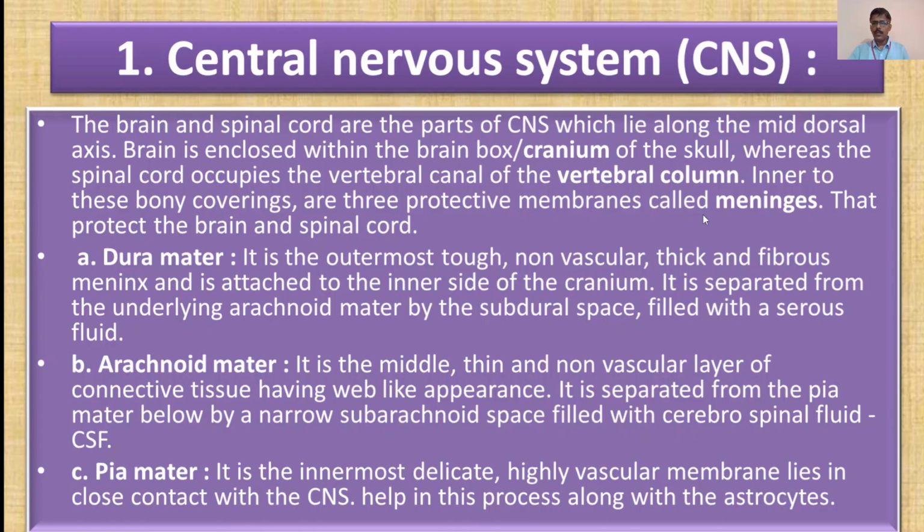Now when we talk about the meninges, these are in direct contact with the nervous tissue, that means the brain and the spinal cord, and they protect. We will see in detail the functions of the meninges that protect the brain and spinal cord. The meninges and their parts. First is the dura mater. It is the outermost tough, non-vascular, thick and fibrous meninx, and it is attached to the inner side of the cranium. Now remember, it is attached to the inner side of the cranium.